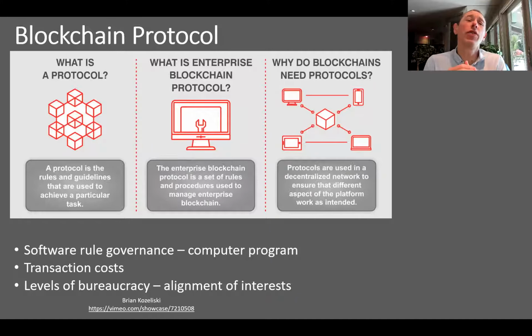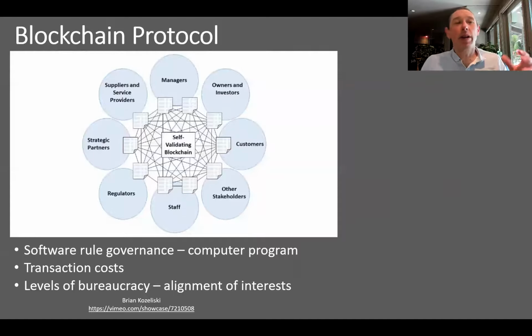We're also going to try to eliminate these levels of bureaucracy from the internal stakeholders, C-suite, board of directors, and external ones, like shareholders, things of that nature. We're going to get rid of that, and we're going to be able to align interests better. If you think about an employee, what I want to get paid versus what a shareholder might want to pay me, those aren't always aligned, and we're going to try to get to that. So again, everybody that's involved here is involved through this blockchain or this computer program. That's all we're talking about here.